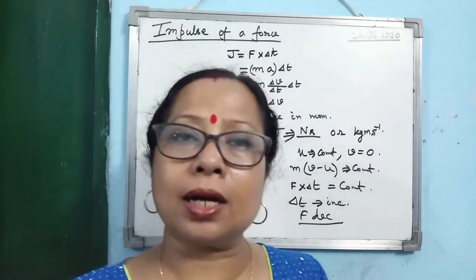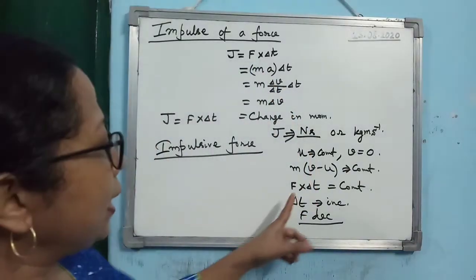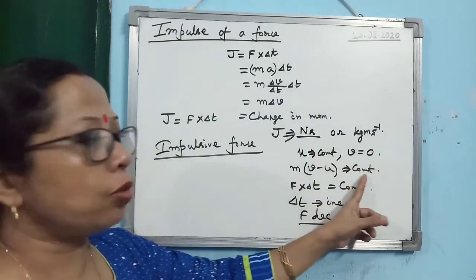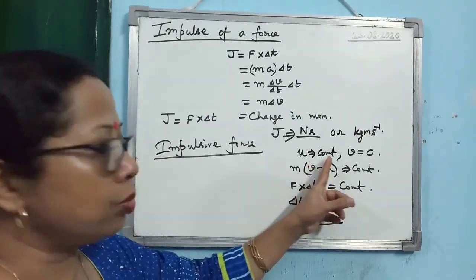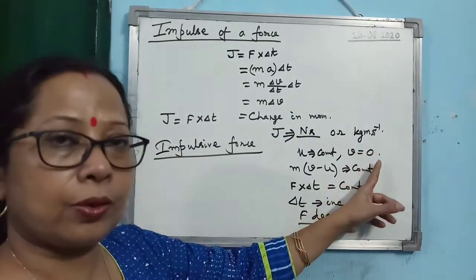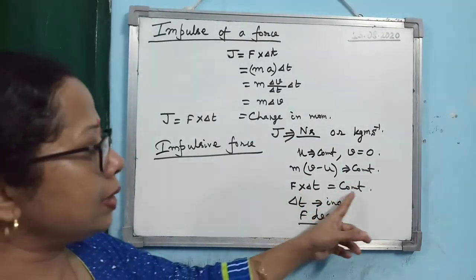Because when it is a pakka floor, delta t becomes small. In this case also u is constant, v is 0, so change in momentum is constant, because the person is jumping with some velocity, so u is constant. Then when touching the ground, velocity is 0. Then change in momentum is constant. So F into delta t is constant.